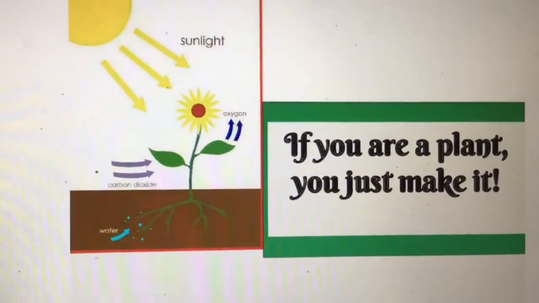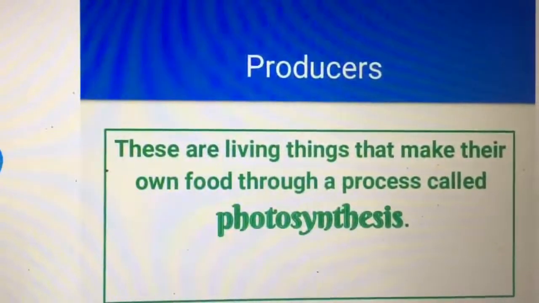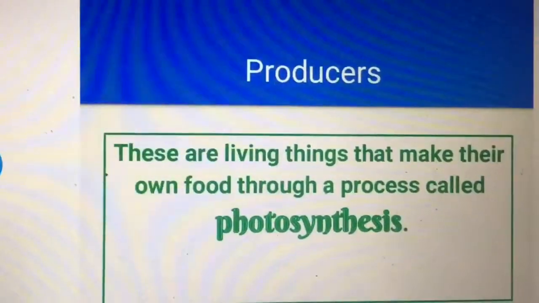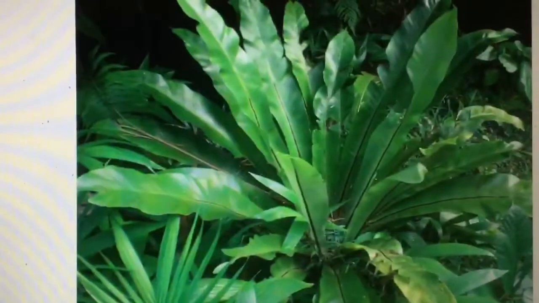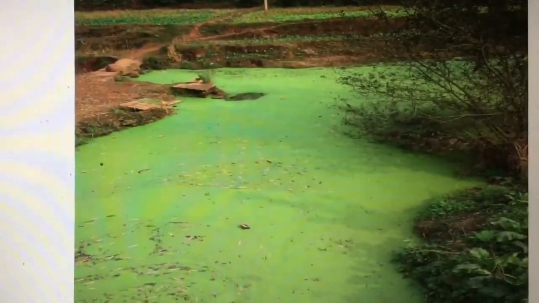Alright, if you're a plant, you're making your own food, and we have a special name for that. That is a producer. Producers are the living things that make their own food through a process called photosynthesis. Here are some picture examples of producers. Different types of plants, so they don't have to go hunting for food. They make their own because of the energy they receive from the sunlight.